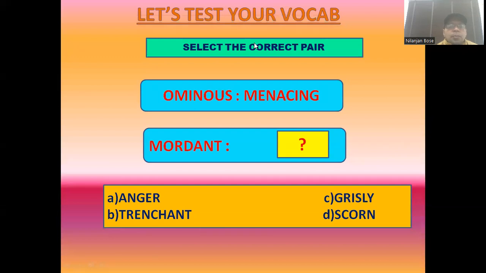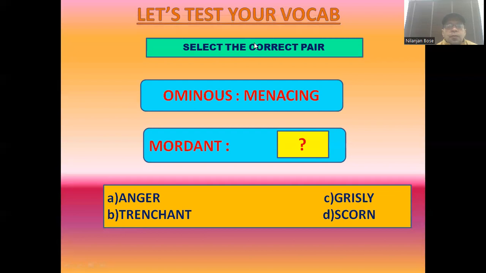यहाँ पे क्या लिखा हुआ है? यहाँ पे लिखा हुआ है mordant is to what? Now in the question mark slot, you need to pick the correct option. Options are given below as you see. First option is anger. Second one trenchant, third aggressively or fourth scorn. First of all, as I have already told you, the relationship is synonym. So what is the meaning of mordant? Mordant means sarcastic. Mordant मतलब होता है sarcastic. So ऐसा कोई वर्ड आपको ढूंढना होगा जो sarcastic का synonymous word हो.